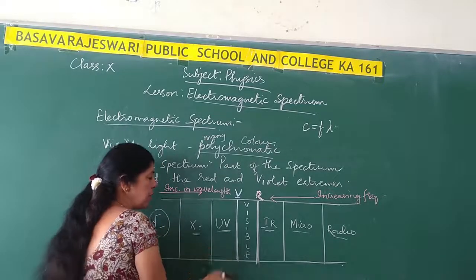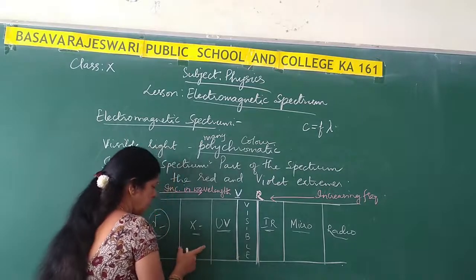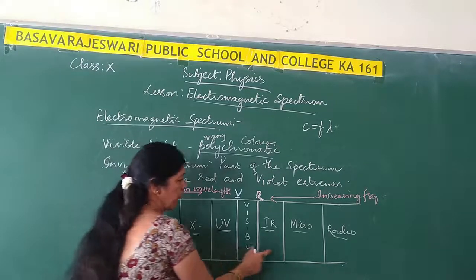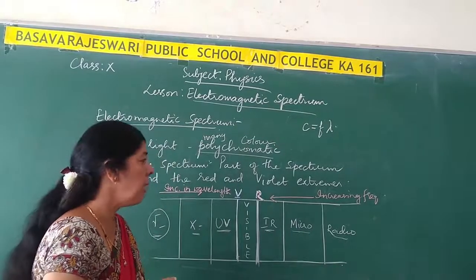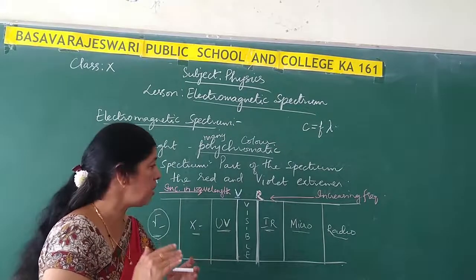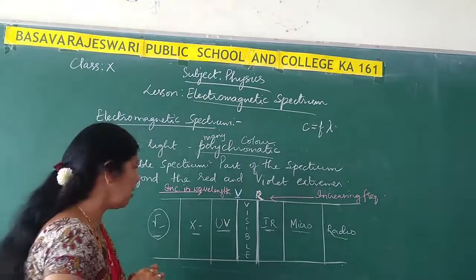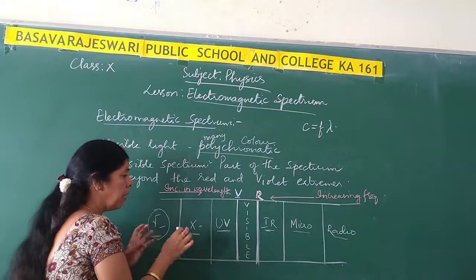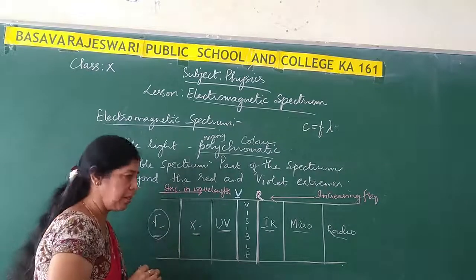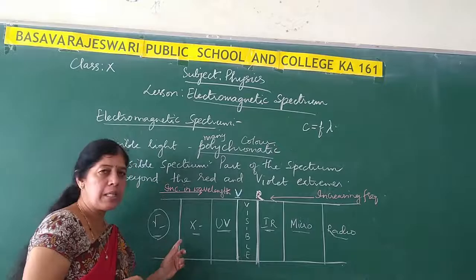There will be a wavelength range for ultraviolet rays, for X-rays, for gamma rays, infrared, micro and radio waves. Even a frequency range will be there, but there is no sharp boundary which separates one electromagnetic radiation from the other. Only approximate boundaries can be drawn between any two radiations. So, this is the schematic diagram of the electromagnetic spectrum.